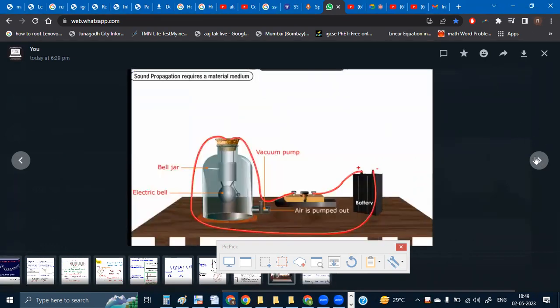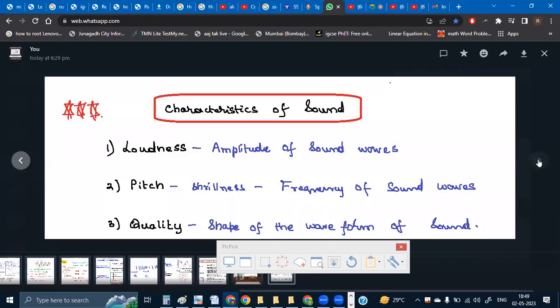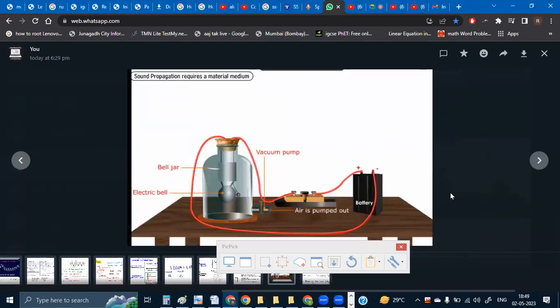This is the experiment which we are also going to discuss. This is the first experiment that we are going to take up. I have the video module of this, but at present I'm not showing it to you. I'll just explain from here how we are proving that sound waves cannot travel without a material medium.